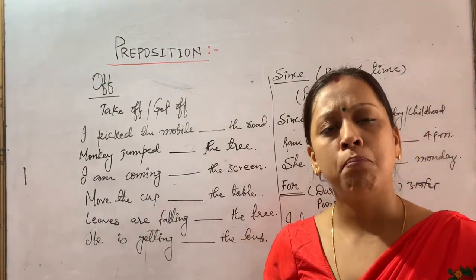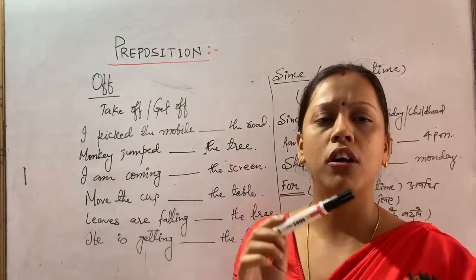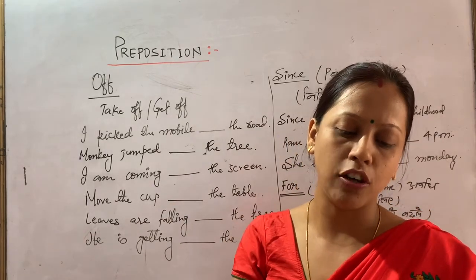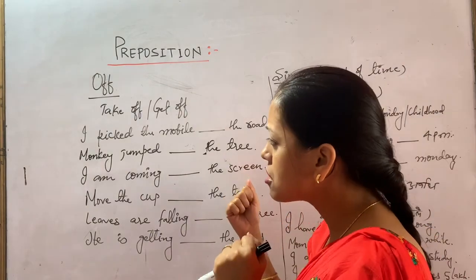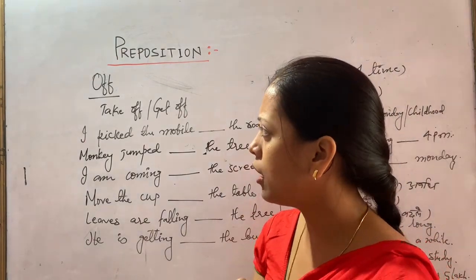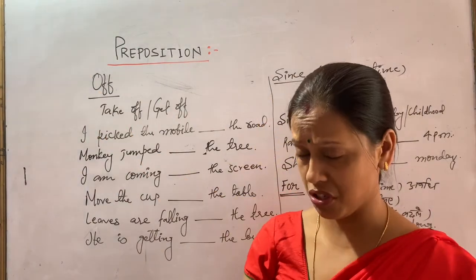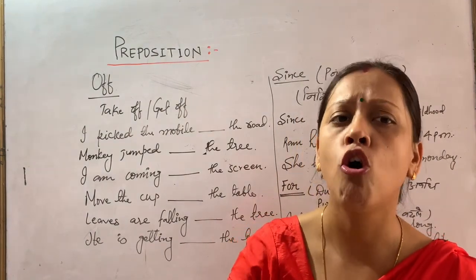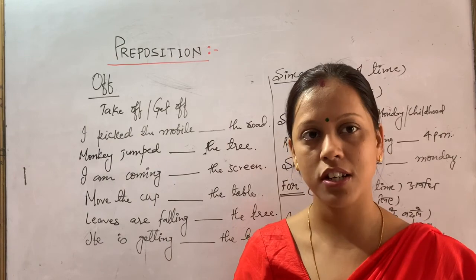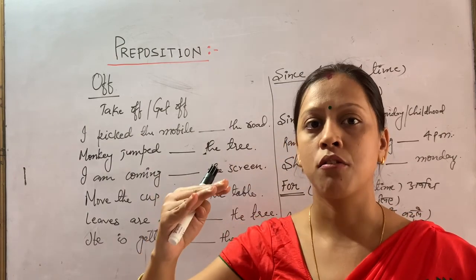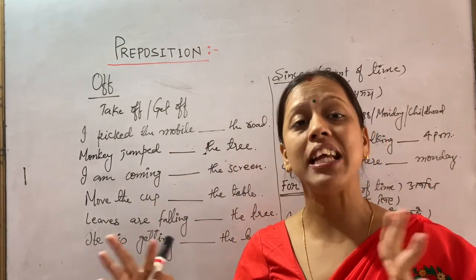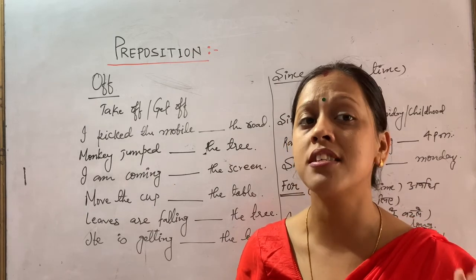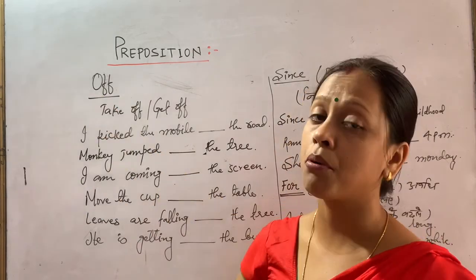Now, you have placed your book, it is lying on the bed, and you have to take it away from there. Then how are you going to use the preposition? "I picked my book off the bed." Got it? When there is complete separation of a thing from its surface, we use the preposition "off".